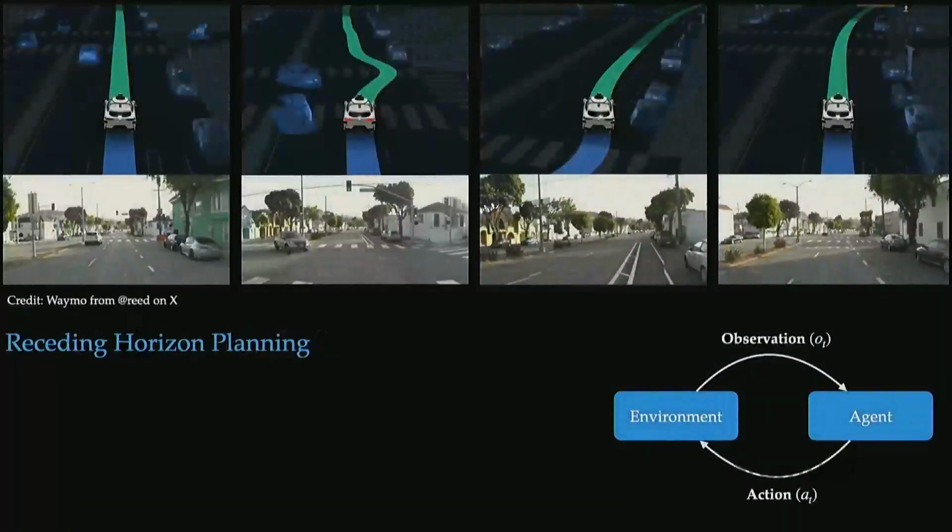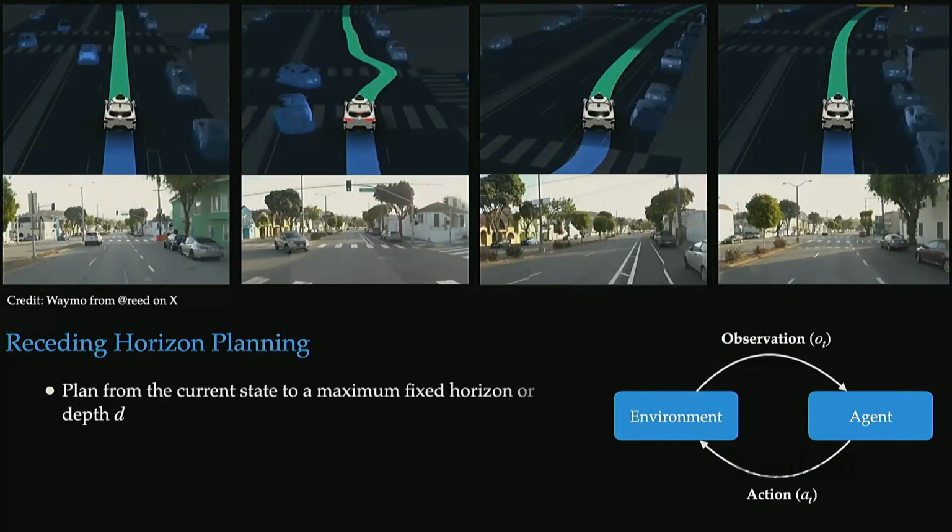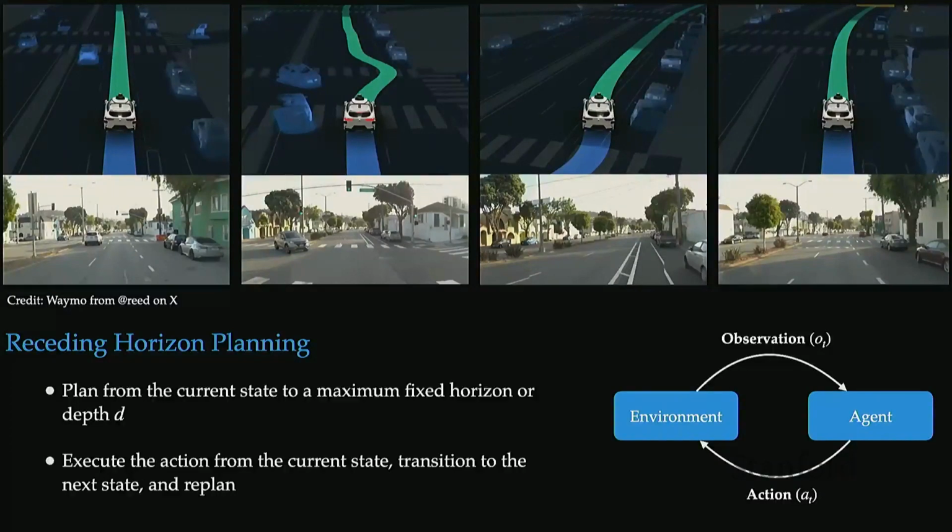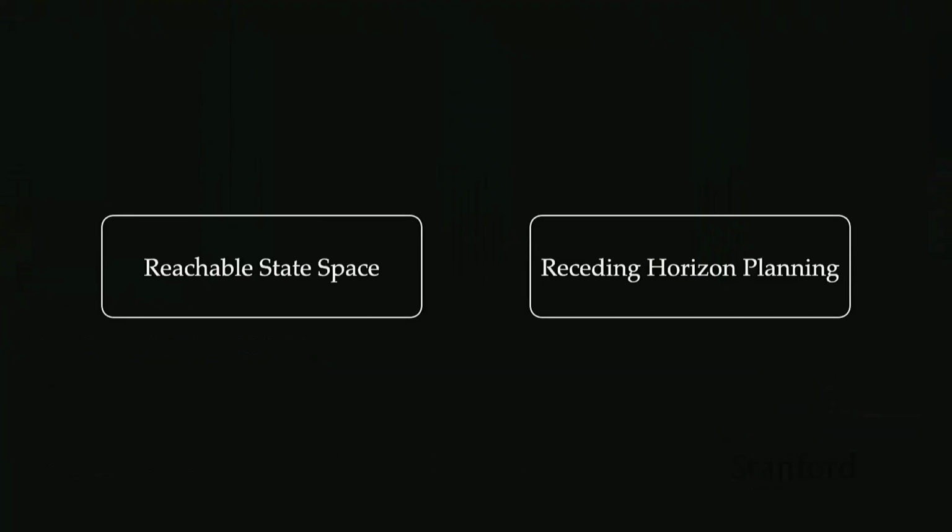Connecting this receding horizon planning back to what we've seen with the agent acting in the environment, taking an action, receiving some observation, and then replanning from there, that's exactly what receding horizon planning is doing. It's relating that to the idea of the reachable state space and planning purely over what's reachable from the current state. So that's the big idea here with the foundation of the reachable state space and receding horizon planning, and we're going to be building on this foundation throughout the lecture today.